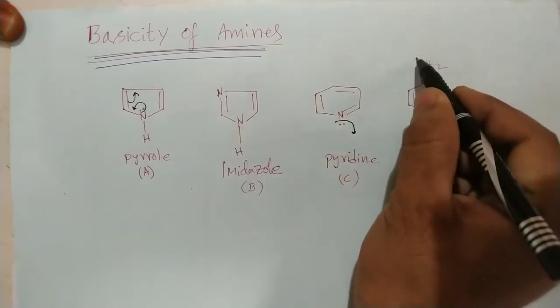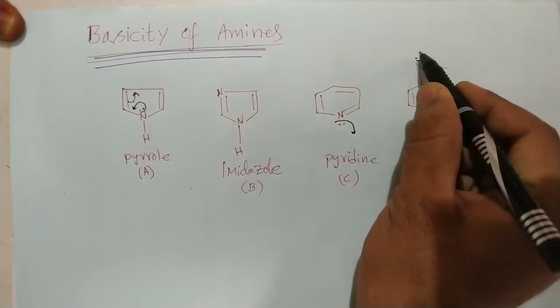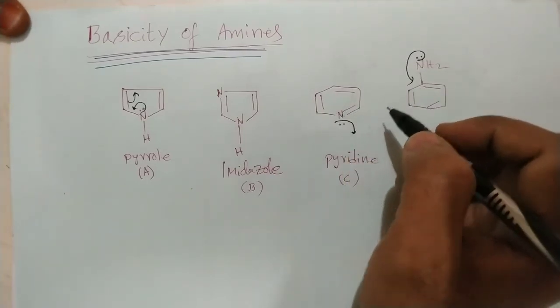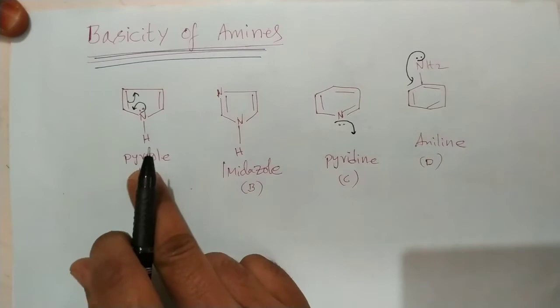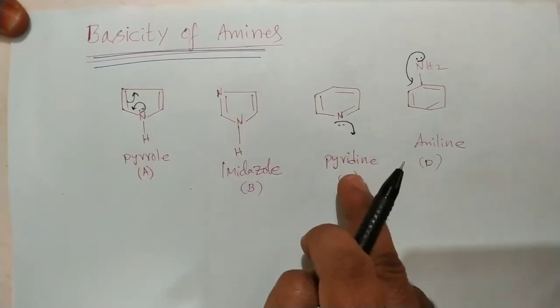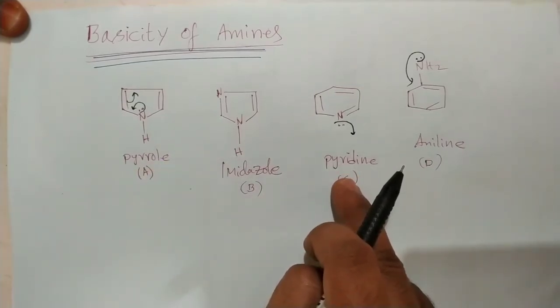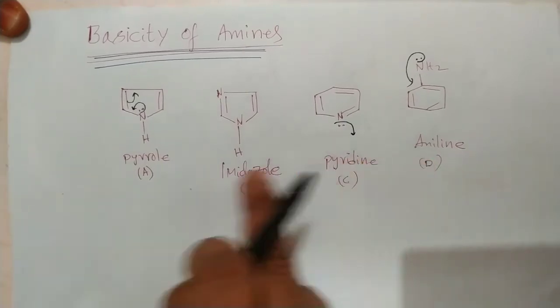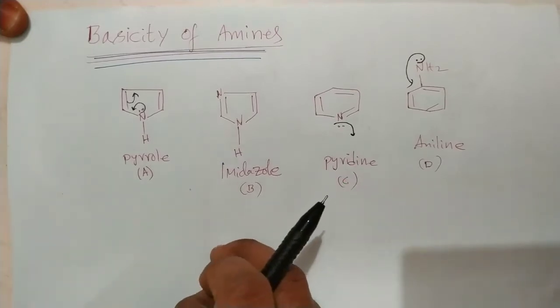And in case of aniline also, the lone pair of electrons is involved in resonance. So finally, pyrrole and aniline are less basic than pyridine. Pyridine is more basic than aniline and pyrrole. Now we have to decide between aniline and pyrrole, which is more basic in nature.